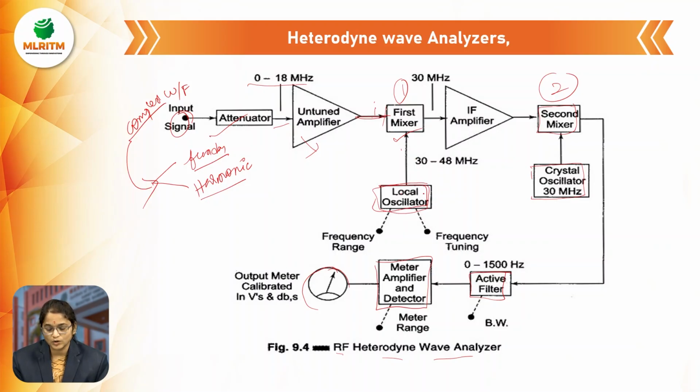Before going to the mixer, the local oscillator has a frequency range of 30 to 48 megahertz. Here we have the frequency range knob and the frequency tuning knob.